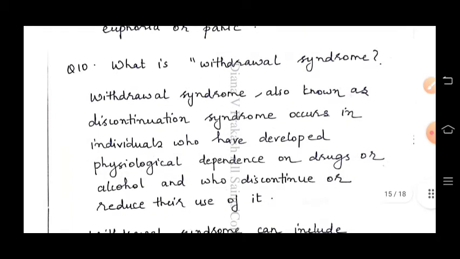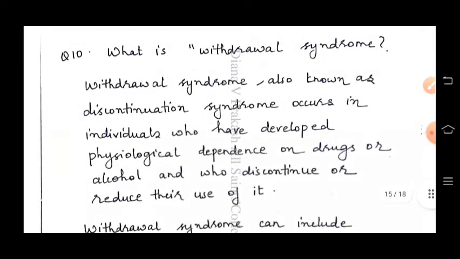What is withdrawal symptom? Withdrawal symptom, also known as discontinuation syndrome, occurs in individuals who have developed psychological dependence on drugs or alcohol and who discontinue or reduce their use. When people stop using drugs or alcohol all of a sudden, they have lots of symptoms that they exhibit, like headache and vomiting and irritability and anxiety. Suppose a person is a real addict, heavily addicted, sudden withdrawal can actually cause death.